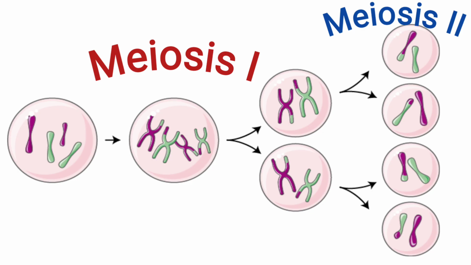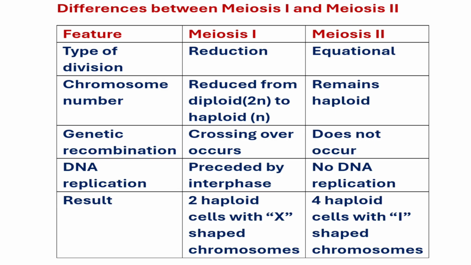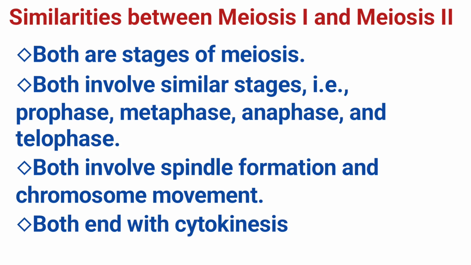Similarities between meiosis 1 and meiosis 2. Meiosis 1 and meiosis 2 are consecutive divisions that make the process of meiosis. Each division proceeds with four main stages, that is prophase, metaphase, anaphase, and telophase. Spindle fibers form and help chromosomes move and align themselves at the equator, and later are pulled to the opposite poles of the cell. And both of these divisions end in cytokinesis, which involves separating the cytoplasm, producing new cells.